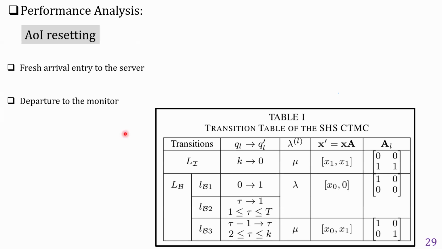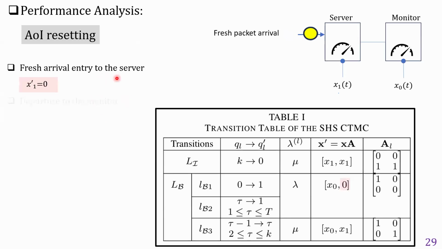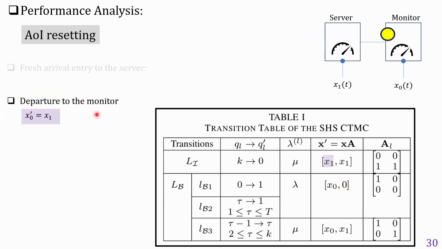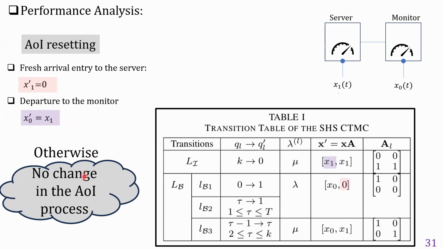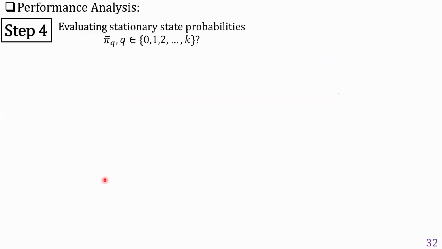For the age of information resetting, we have the following cases: fresh arrival entry to the server, where the signal x1 resets to 0, and departure to the monitor event, where the signal x0 resets to the value reached by x1. Otherwise, there is no change in the age of information process.